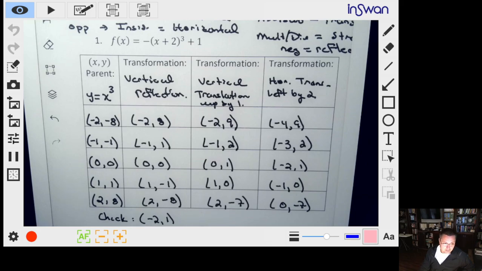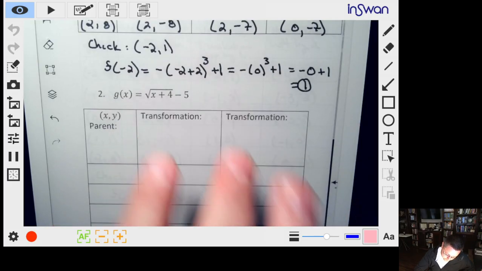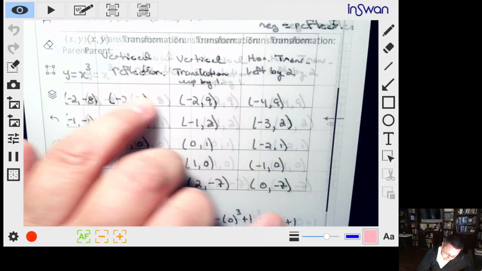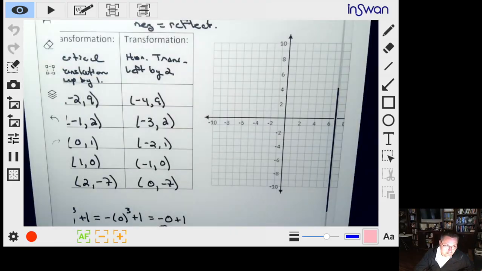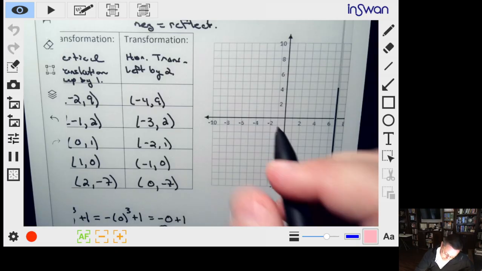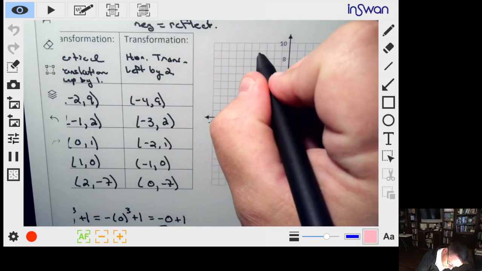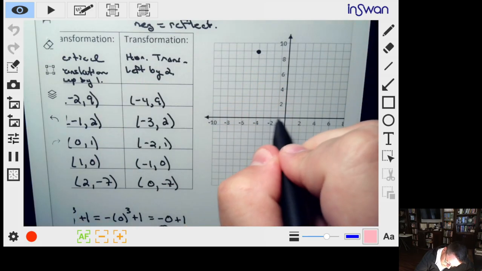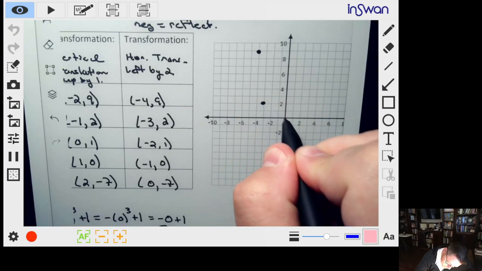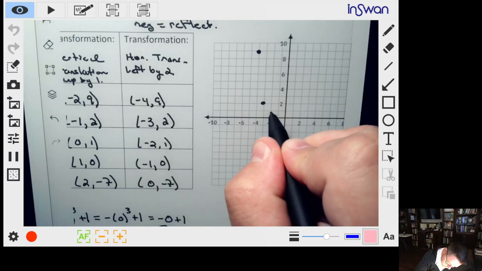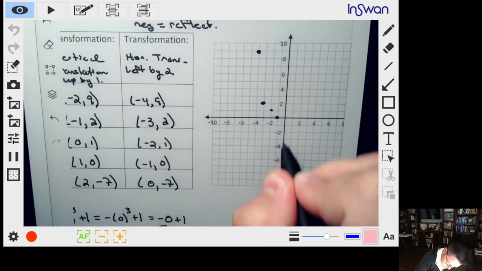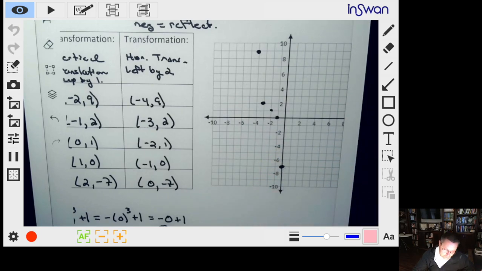Then we'll go ahead and do it right now. Oh, I forgot, I think you need to graph those guys as well. So we'll just plot the points on here. I'll do that real quick for you. So -4 up 9, -3 up 2, -2 up 1, -1, 0, and 0 down 7.